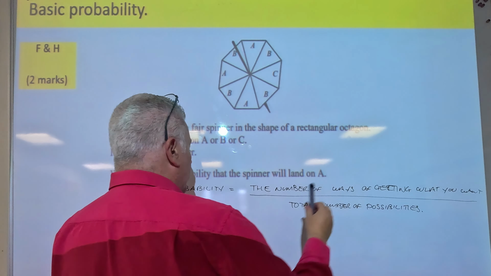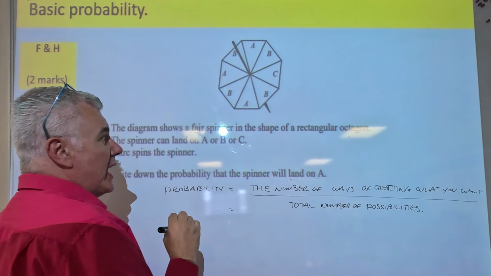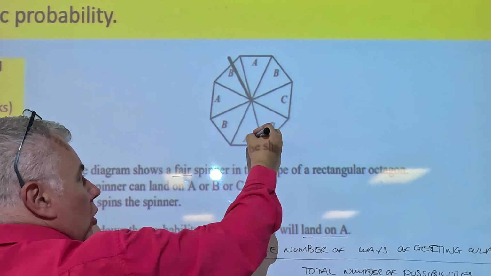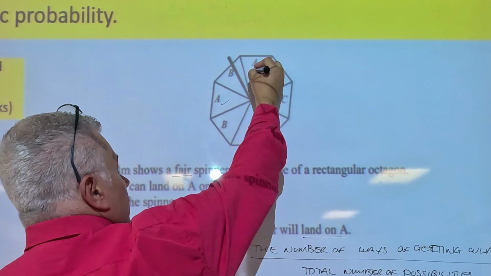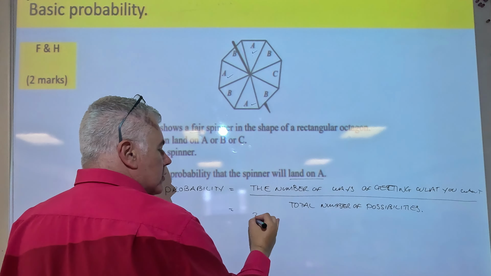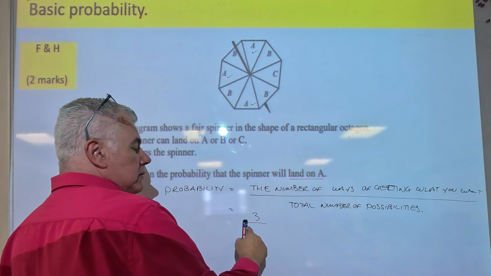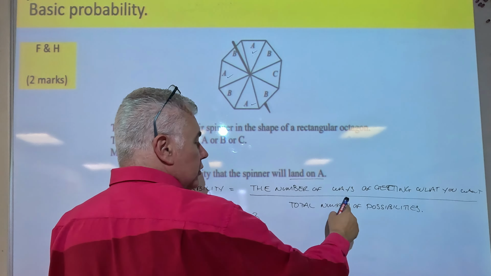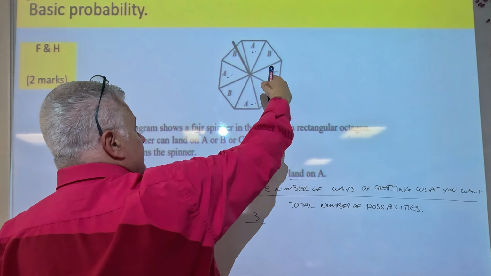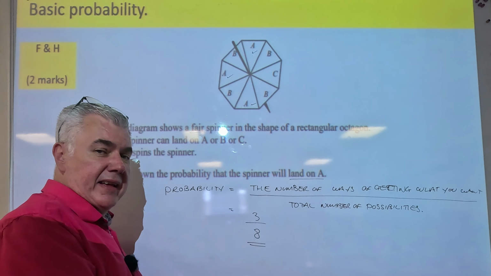So the number of ways of getting what you want, well, what I want in this question is the probability it will land on A. I want to know the A's. The number of ways of getting an A, well, I've got 1, 2, 3. I've got 3 A's. So 3 is my top number. It really is as simple as this. Divided by or over the total number of possibilities. 1, 2, 3, 4, 5, 6, 7, 8. There are 8 possibilities. And that's my answer, 3 8ths.